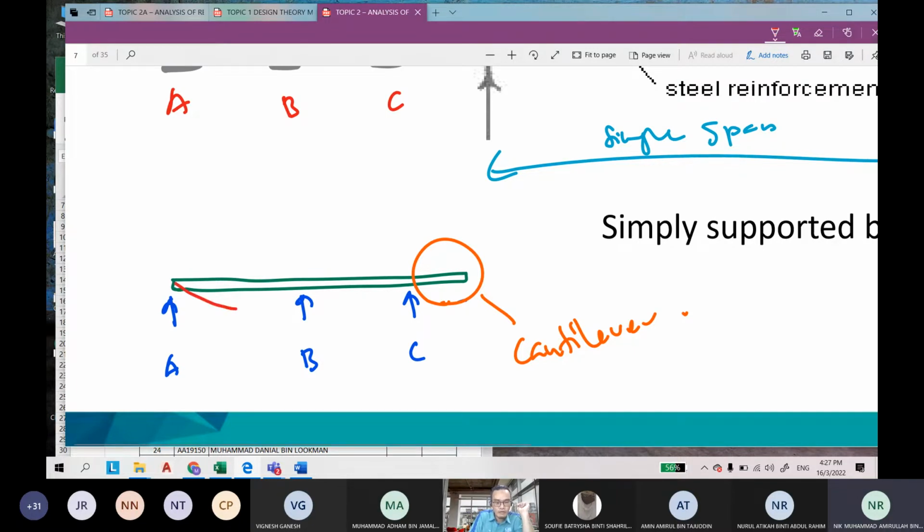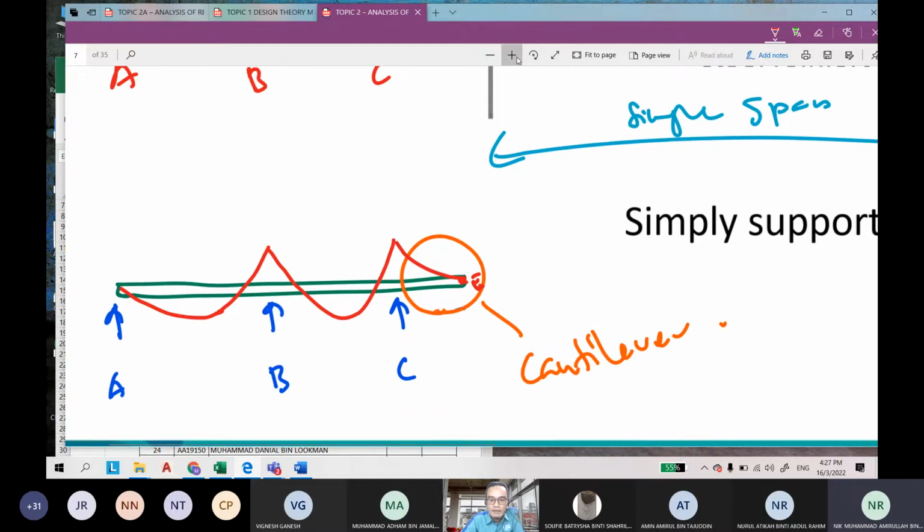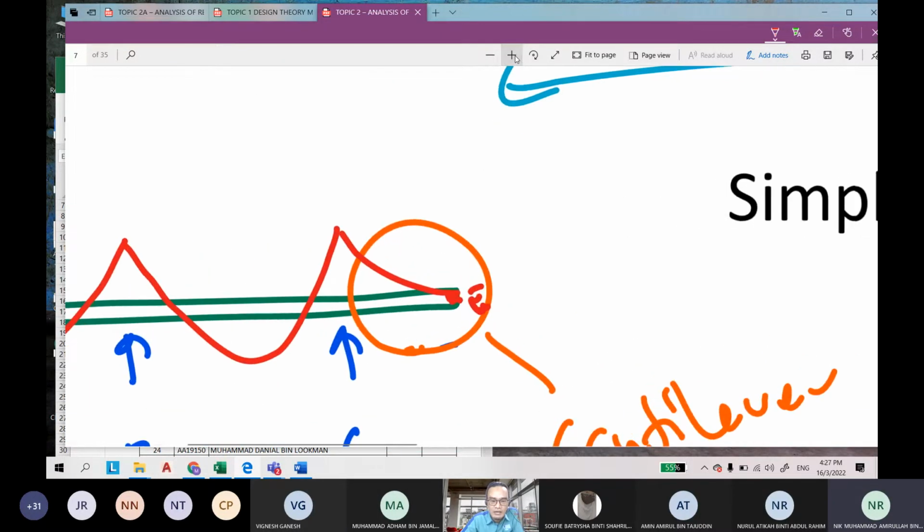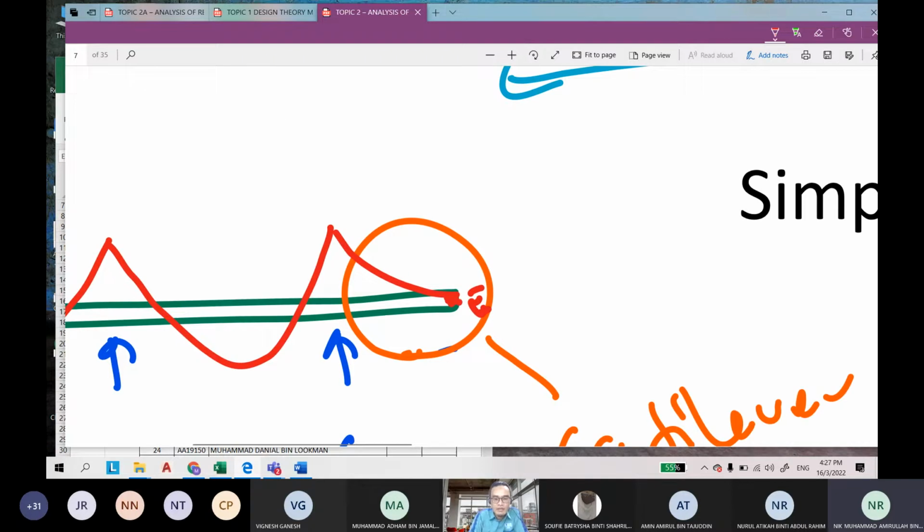At the bottom, at the midspan here, and then go to the top, and go to the bottom again, and go to the top, and 0 at the end of E. Let's say this is E, so at E the moment is 0. So the tension is at the top or at the bottom? Bottom. Okay, let's say along the cantilever part, you focus along here only, from here to here.